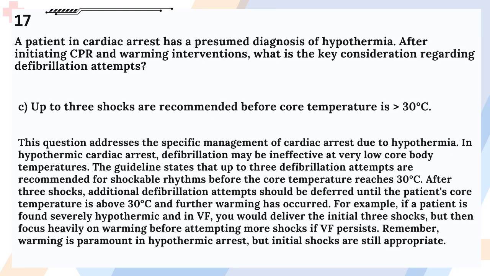Answer: C. Up to 3 shocks are recommended before core temperature is greater than 30 degrees Celsius. This question addresses the specific management of cardiac arrest due to hypothermia. In hypothermic cardiac arrest, defibrillation may be ineffective at very low core body temperatures. The guideline states that up to 3 defibrillation attempts are recommended for shockable rhythms before the core temperature reaches 30 degrees Celsius. After 3 shocks, additional defibrillation attempts should be deferred until the patient's core temperature is above 30 degrees Celsius and further warming has occurred.